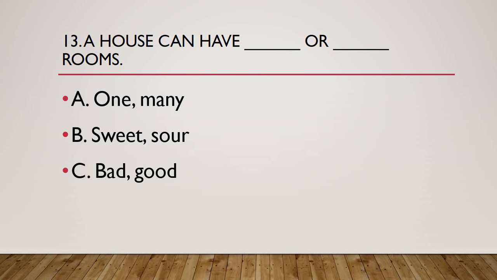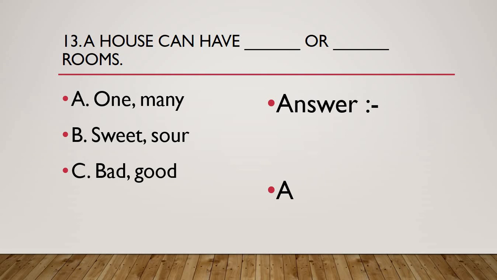And let's see the correct answer. The correct answer is one and many. Option A is the correct answer. If you remember, while we discussed true or false, if you check in your book, there was a line that all houses have several rooms or big rooms. There the answer was false. The houses can have one or many rooms.